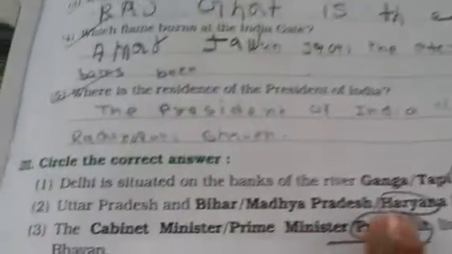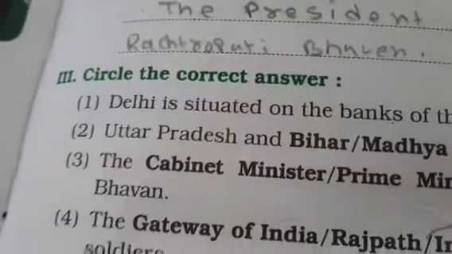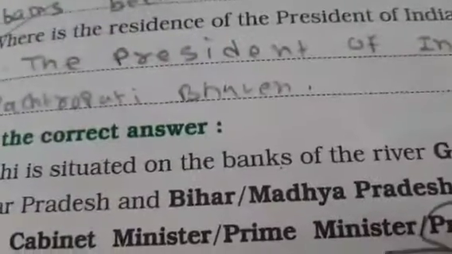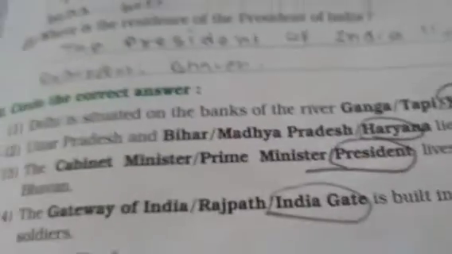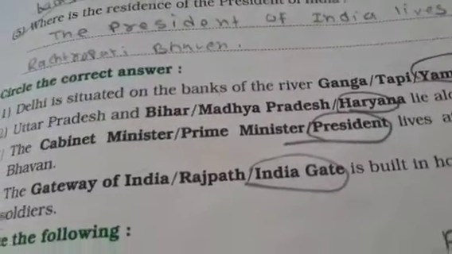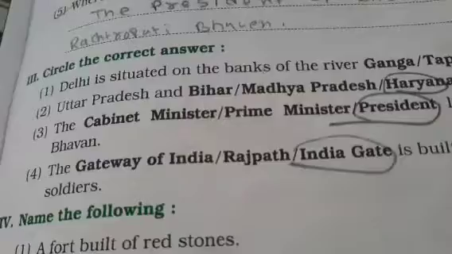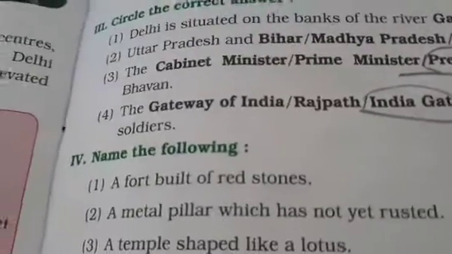So the answer is Haryana. The Haryana border is attached with Delhi. The UP border is also attached with Delhi, and the Haryana border is also attached with Delhi. So here we have to circle the word Haryana.